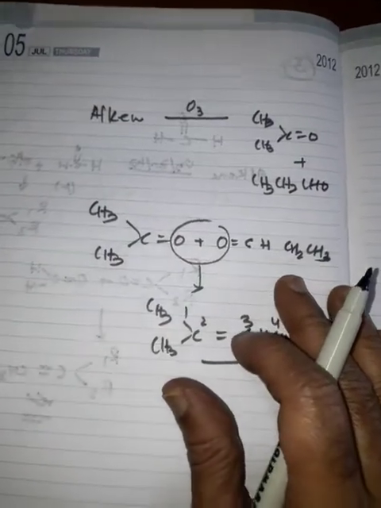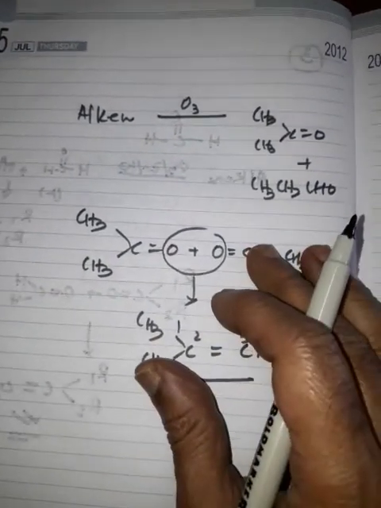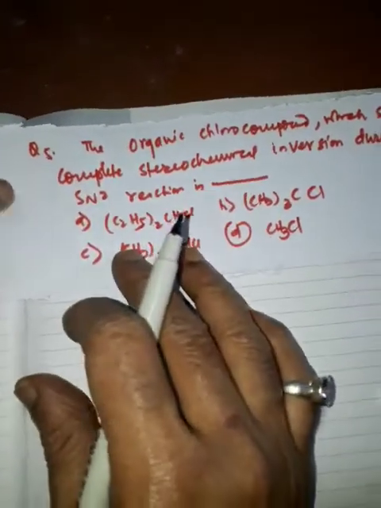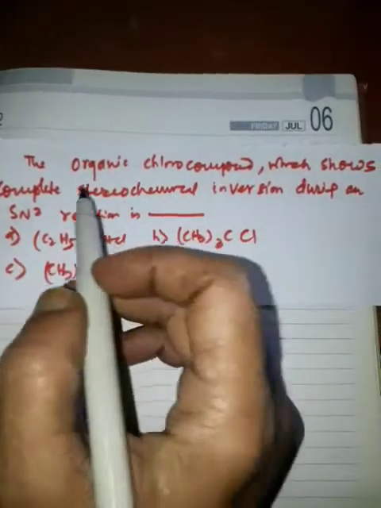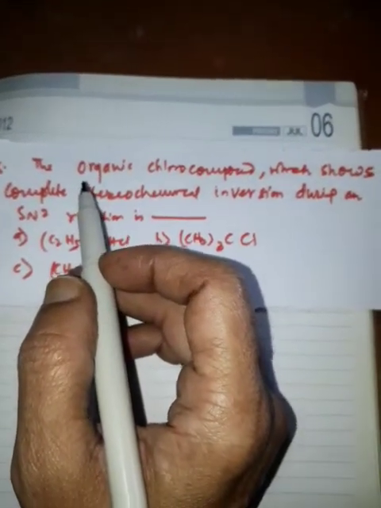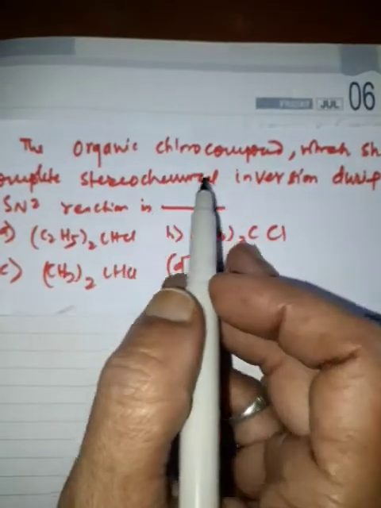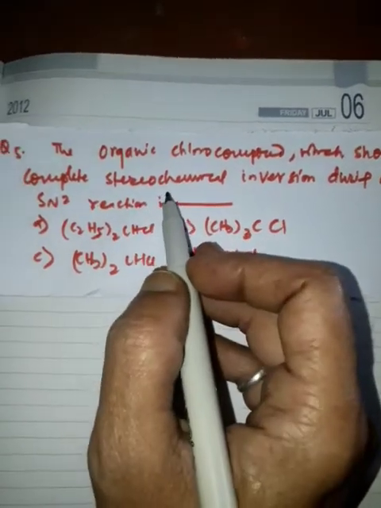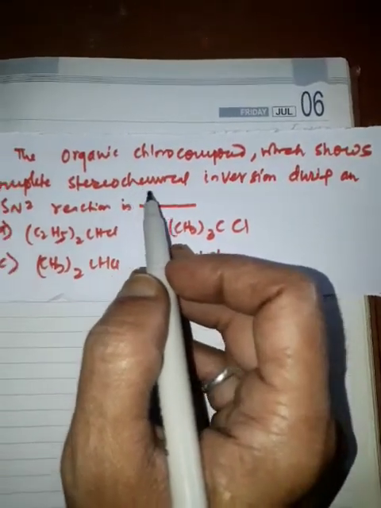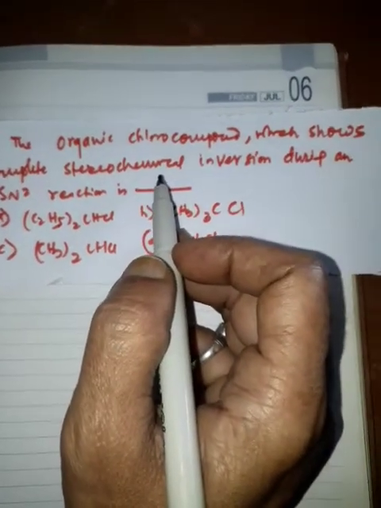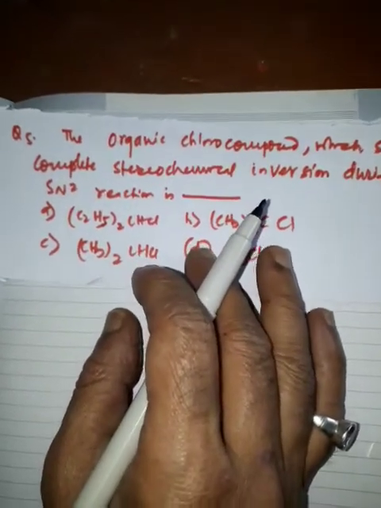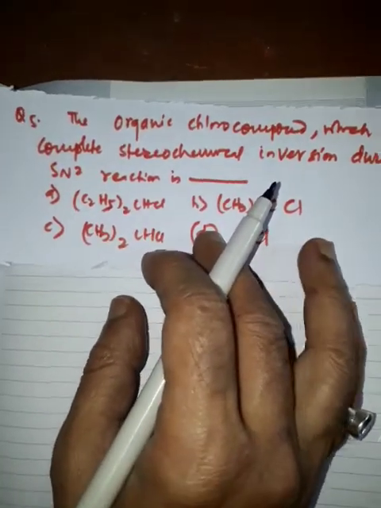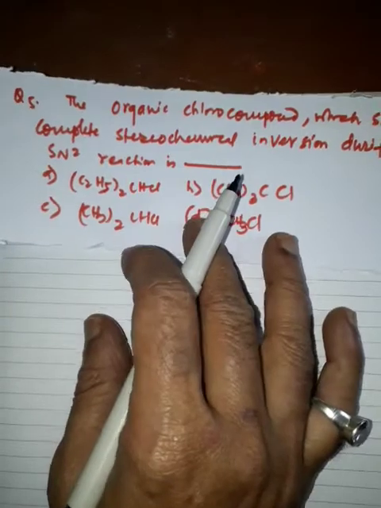Let us check the next question. Question number 5. The organic compound which shows complete stereochemical inversion during SN2 reaction. You may see the question again. The organic compound which shows a complete stereochemical inversion during SN2 reaction. As you know from this chapter, during the SN2 reaction, inversion of configuration occurs.